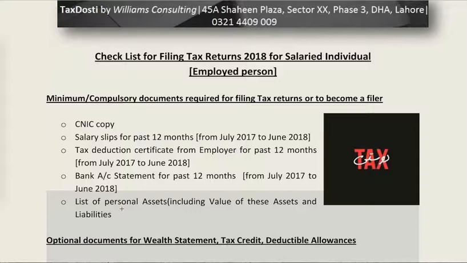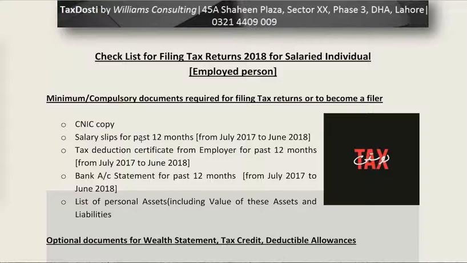In order for your consultant to fill it correctly, you have to provide him with the tax deduction certificate, so that he knows how much tax was deducted and what your gross amount was, as well as your salary slips, so that he can